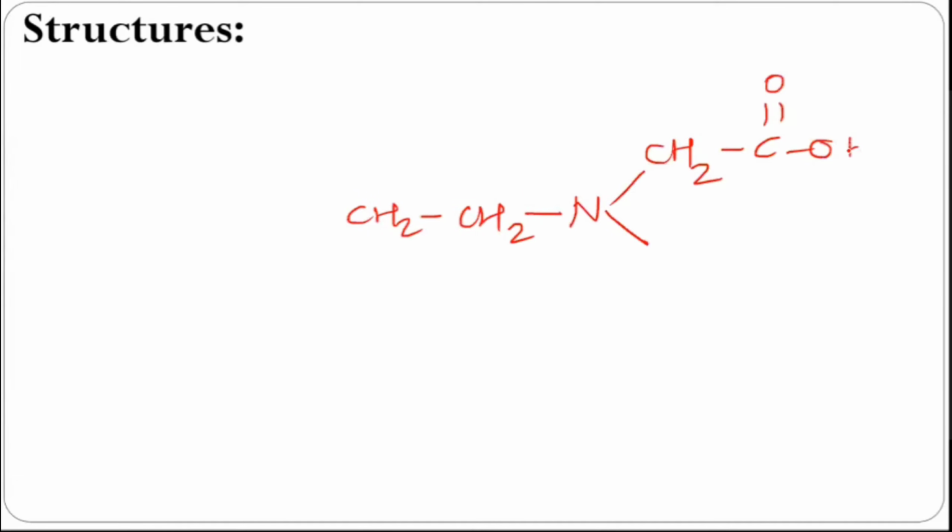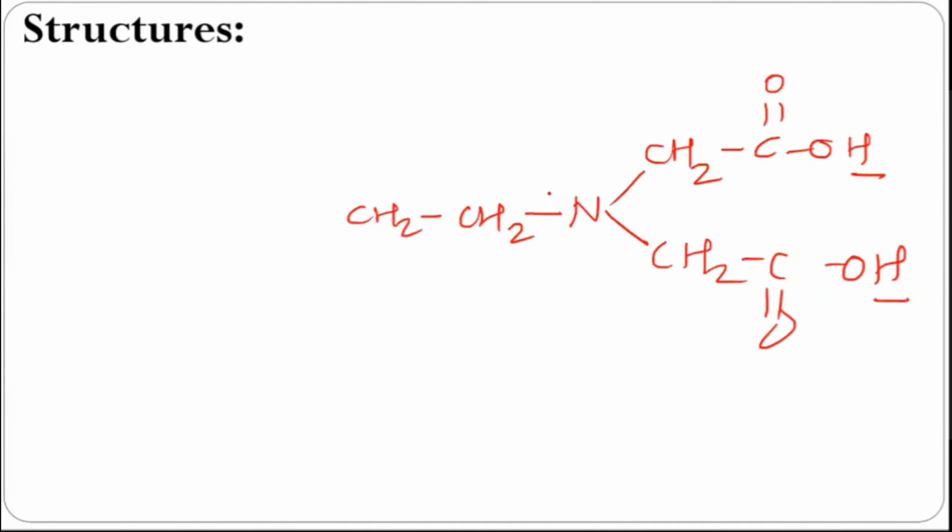EDTA, ethylene diamine tetraacetic acid: CH2, CH2, then N, and here there will be CH2COOH group. Similarly, CH2COOH.